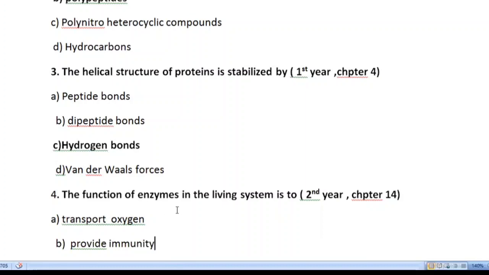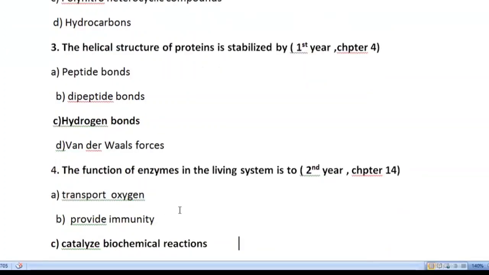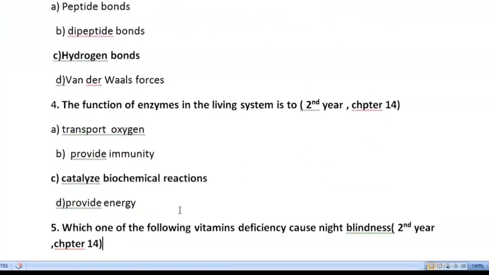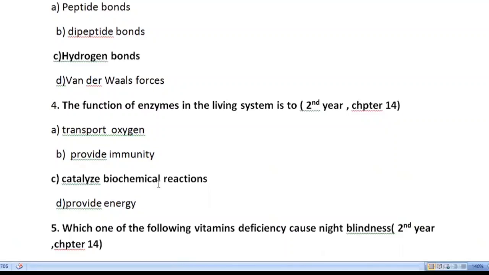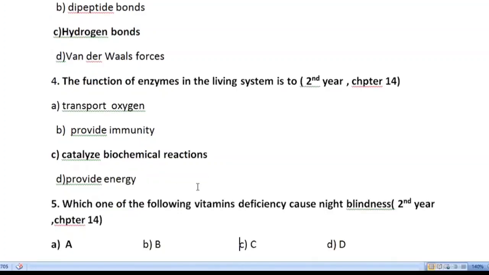Fourth one is: the function of enzymes in the living system is to transport oxygen, provide immunity, catalyze biochemical reactions, and provide energy. Option C is correct, that the main function of an enzyme is to catalyze the biochemical reactions. And we also know that they need an aqueous medium to catalyze these reactions.